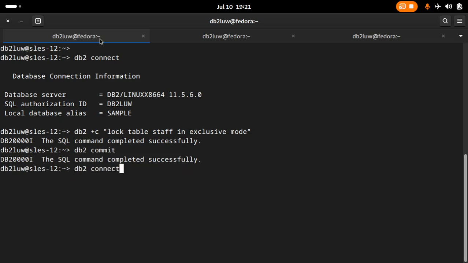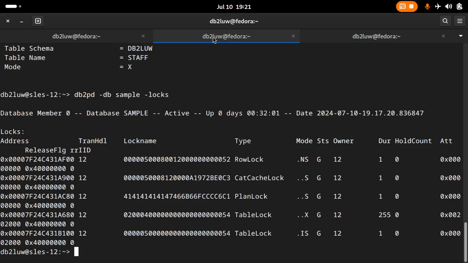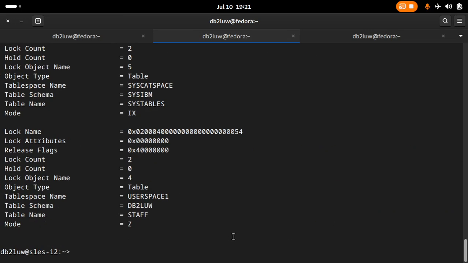Now I'm going to alter the table and activate not logged initially. Once I do that, you can see in the logs, this is the one I'm saying, table lock super exclusive. And you can see at the application snapshot level, table level, the mode is Z, so a super exclusive lock is obtained.